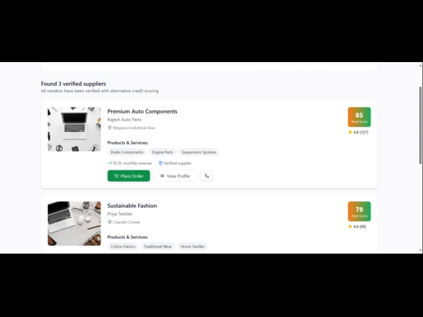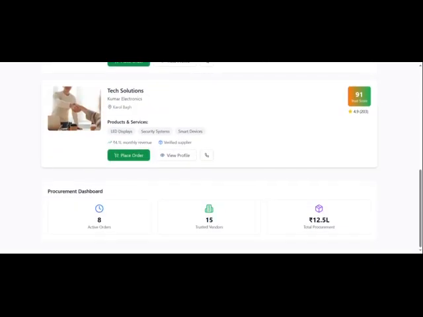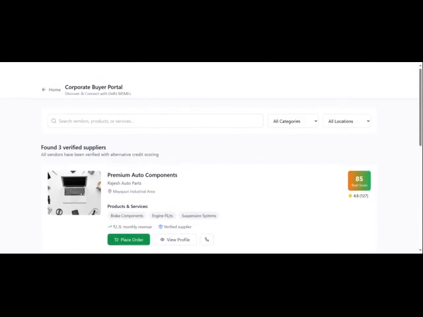Basically, we are trying to bridge the gap between what a small vendor has to provide and what the big company is trying to purchase. There's a gap between them, and this is the gap we are trying to fill.